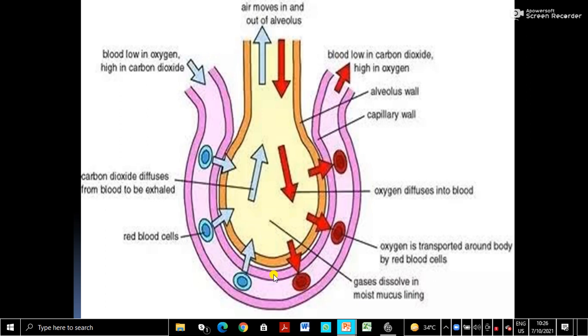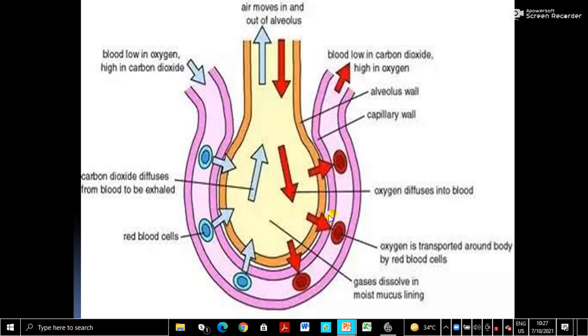Okay, and see, this is the inside of that blood capillary. The blood capillary surrounding it contains carbon dioxide containing air, I mean more carbon dioxide concentration, so more pressure of the carbon dioxide. And so what happens? Because oxygen is more in the air sac than in the blood vessel, oxygen moves into the blood capillaries through this.